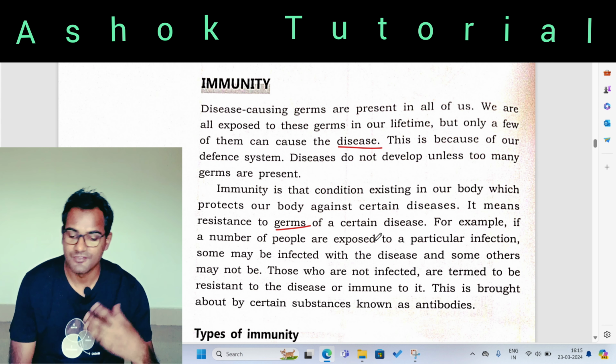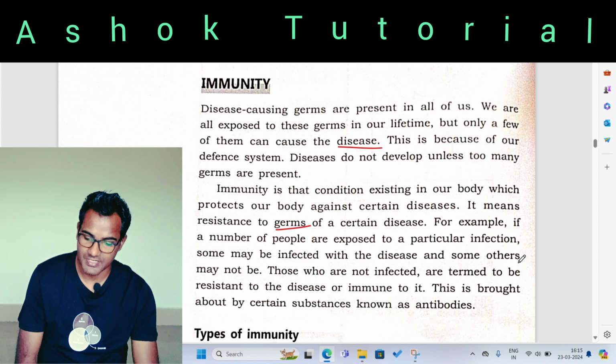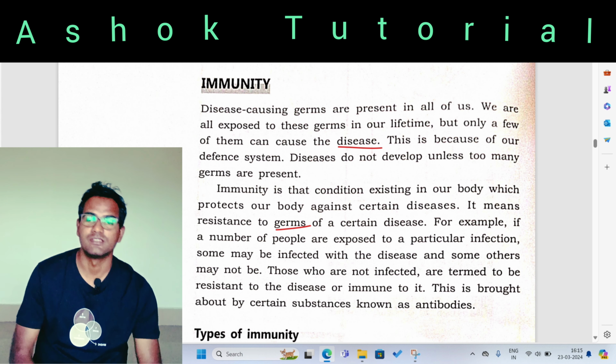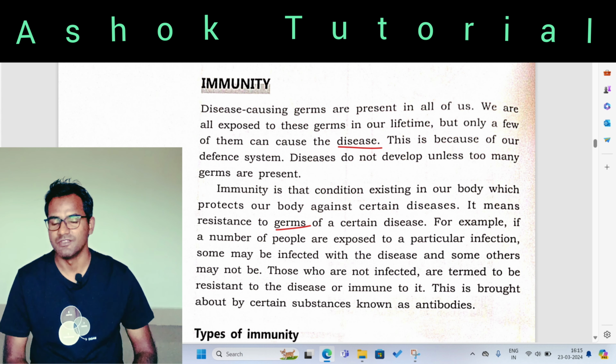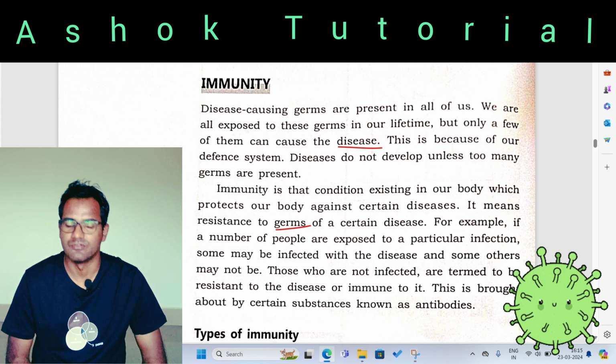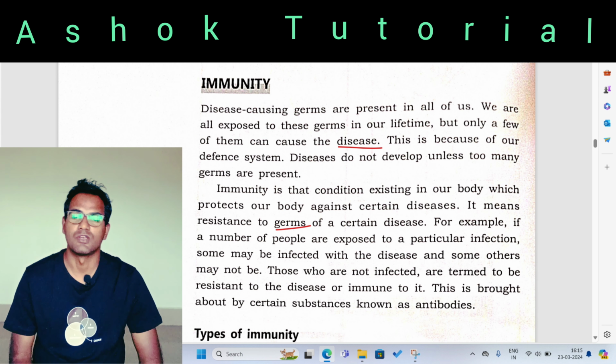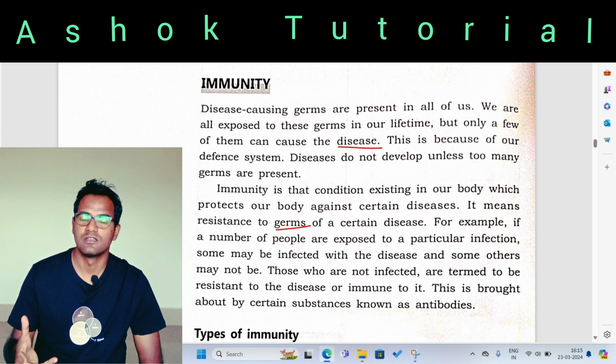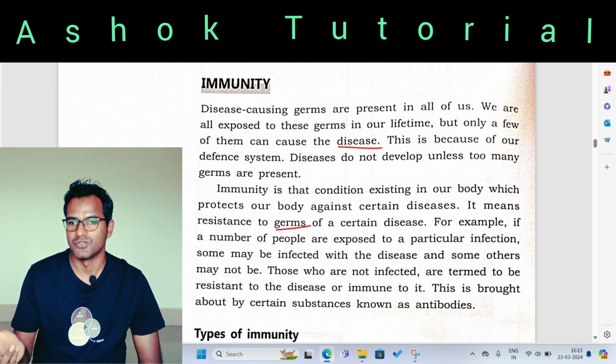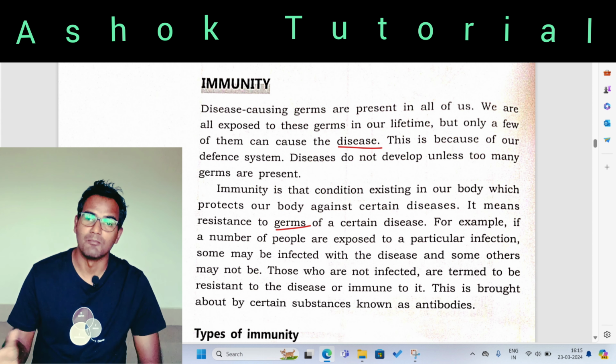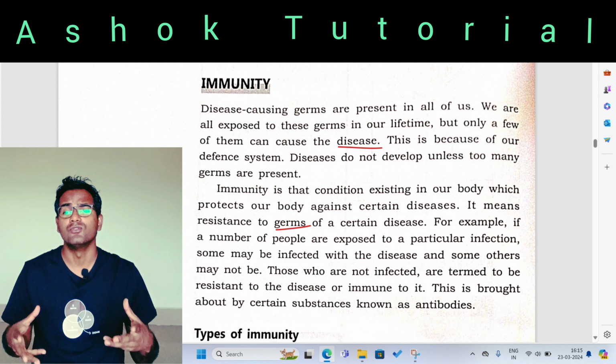For example, if a number of people are exposed to a particular infection, some may be infected with the disease and others may not be. Let me give you an example of COVID-19. During the time of COVID-19, some of us got the disease in a day or two, some in a week, some in 2 weeks, some in a month, right? How does it happen?